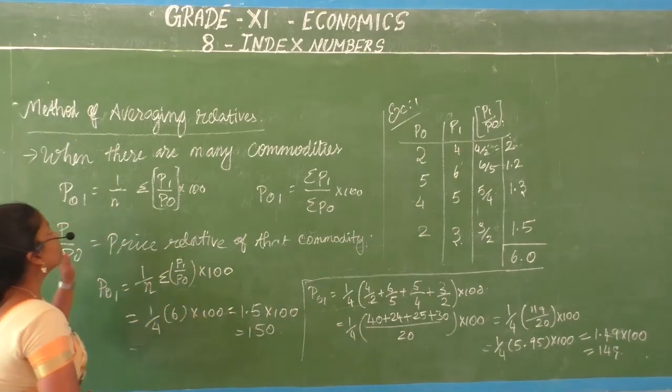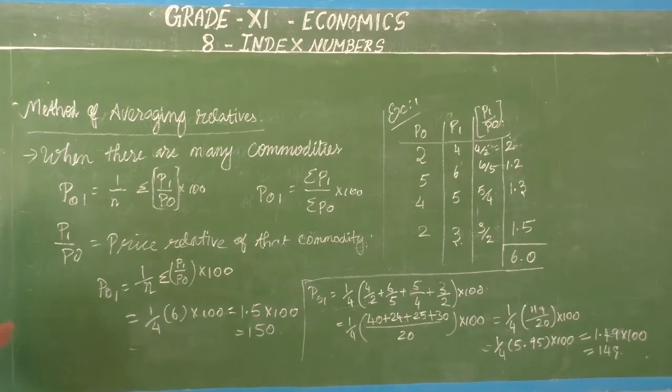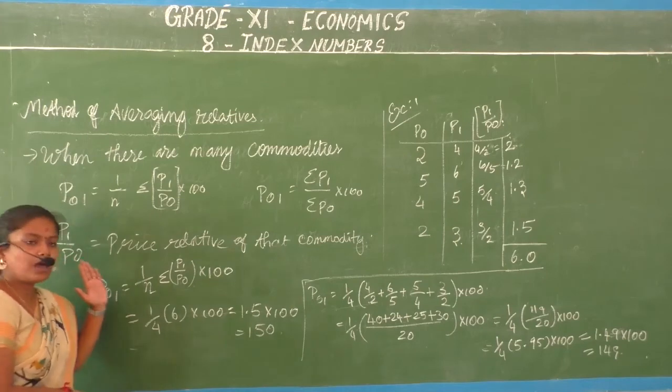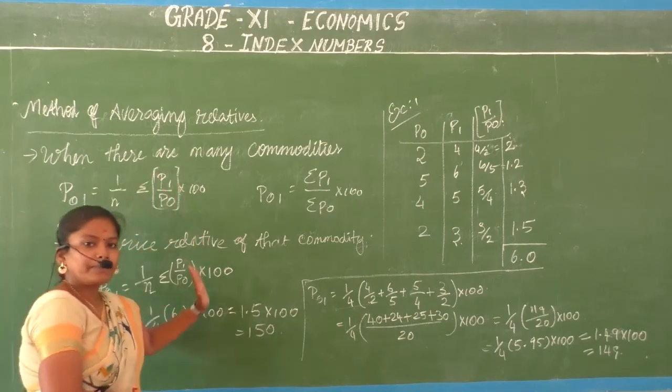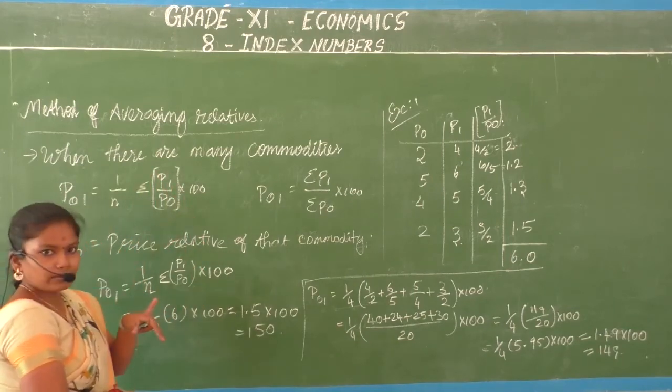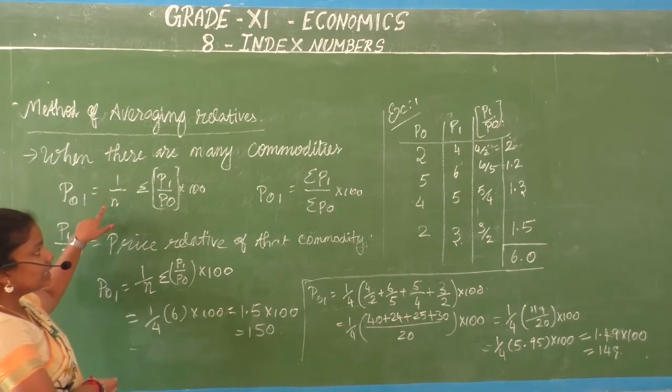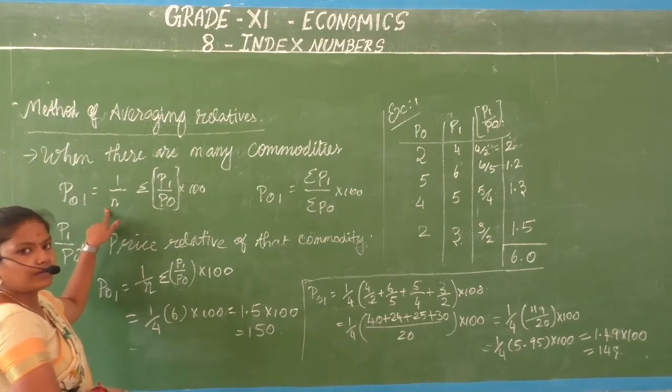What is it? In the method of averaging relatives, again you can calculate the simple index number and the weighted index number. The simple index number is calculated using this formula: P01 is equal to 1 by n into summation of P1 by P0 into 100. Two methods can be used. One, literally taking this formula.